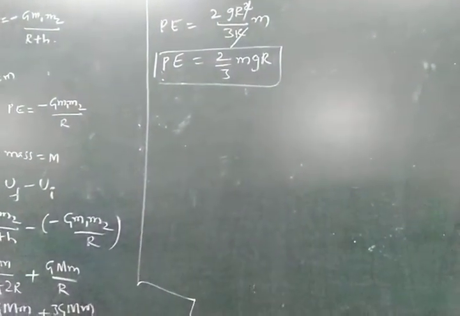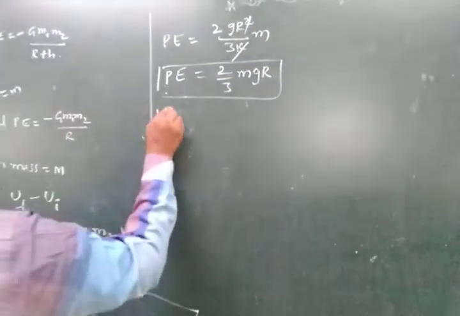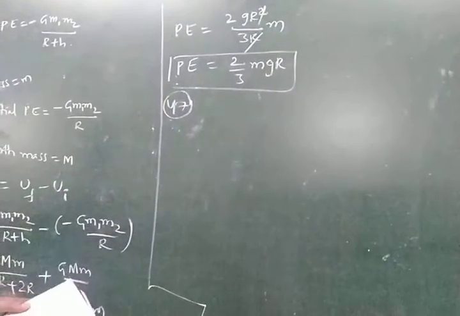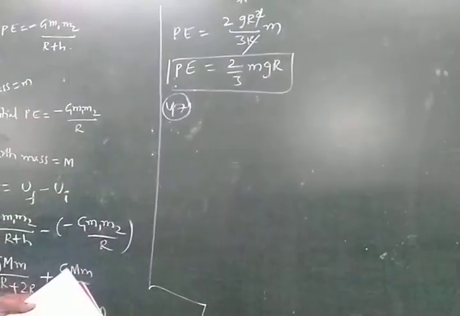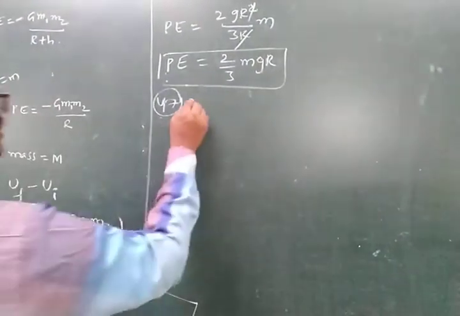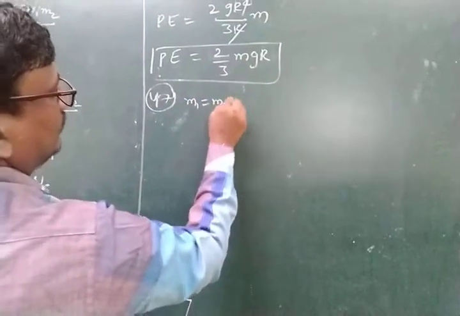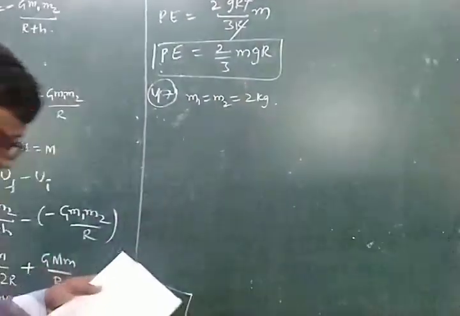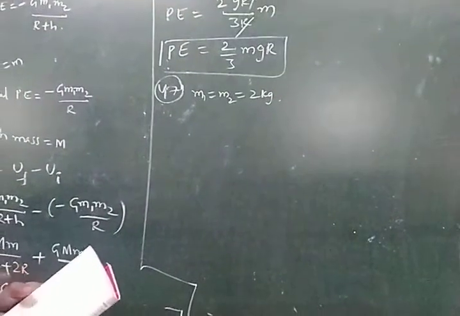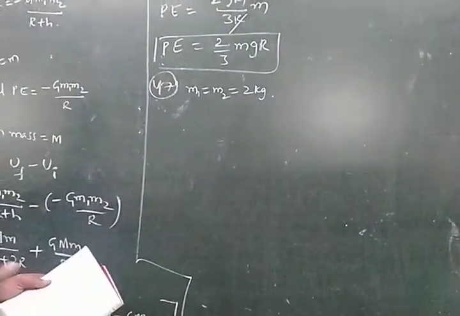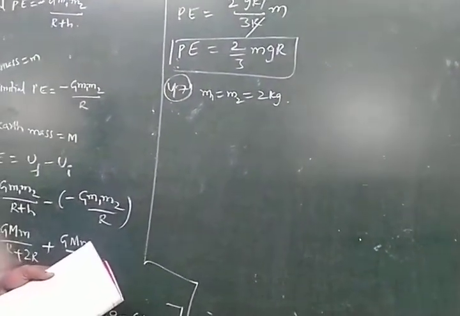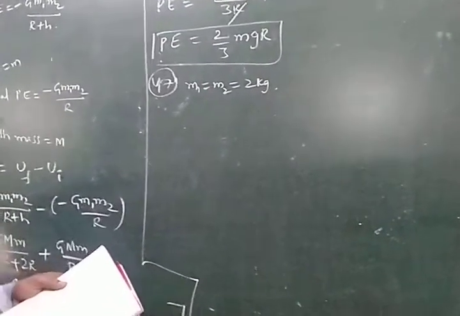Next, see question number 47. Infinite number of bodies, with masses 3 kg, 2 kg and so on, situated on the x-axis at distances of 1 meter, 2 meters, 4 meters, 8 meters respectively from the origin.